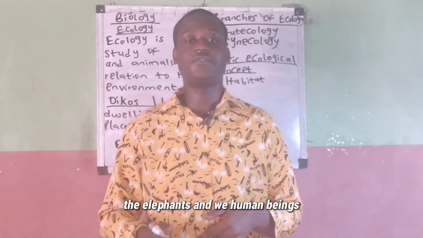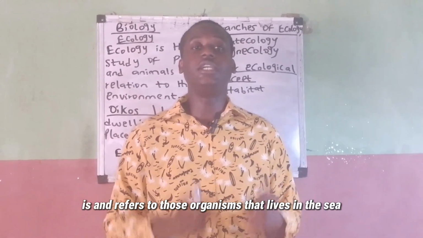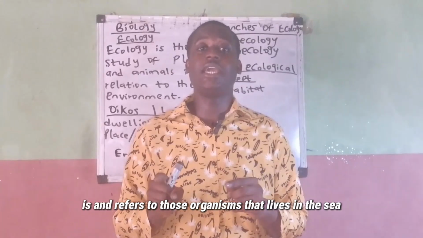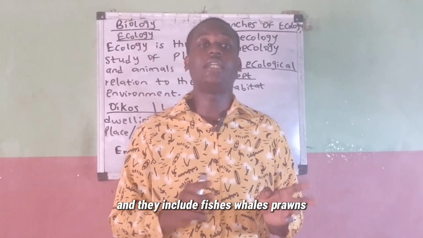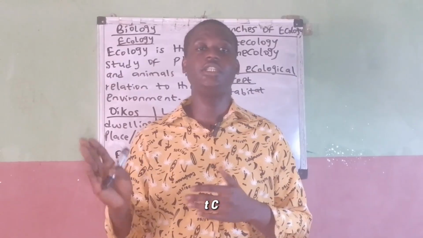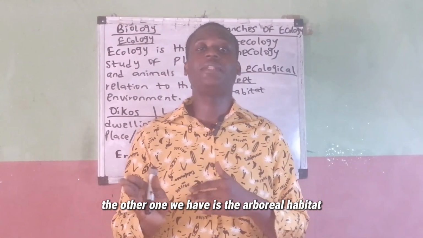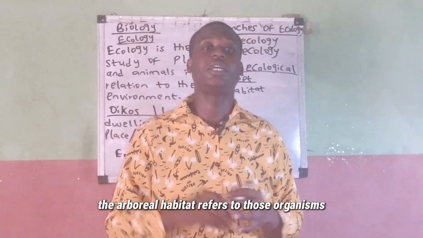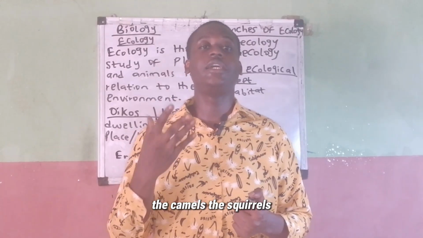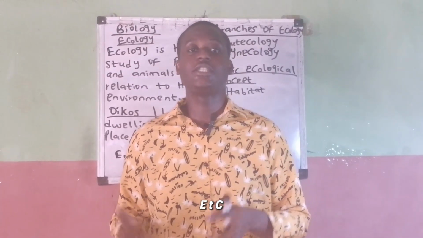Example, the lions, the elephants, and we human beings. The aquatic habitat, otherwise, refers to those organisms that live in the sea, in the water. Are you with me? And they include fishes, whales, prawns, crayfish, etc. The other one we have is the arboreal habitat. The arboreal habitat refers to those organisms that live on trees. Examples are the monkeys, the chameleons, the squirrels, the tree frogs, some birds, etc.